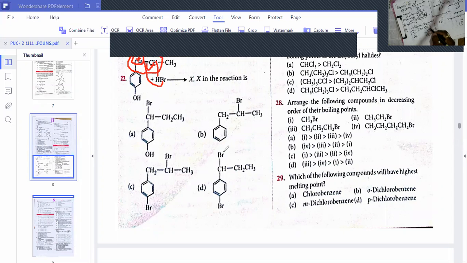So this benzyl carbocation, nucleophile bromine attacks this, then you will get the product. So this is our answer. Where is the correct option, dear students, among these? Just tell me here. The OH cannot be replaced, dear students, because it is OH. The lone pair of electrons on the OH is involved in the resonance with the benzene. So what is the option for the given question? 22A. Okay, now, I hope you understand.